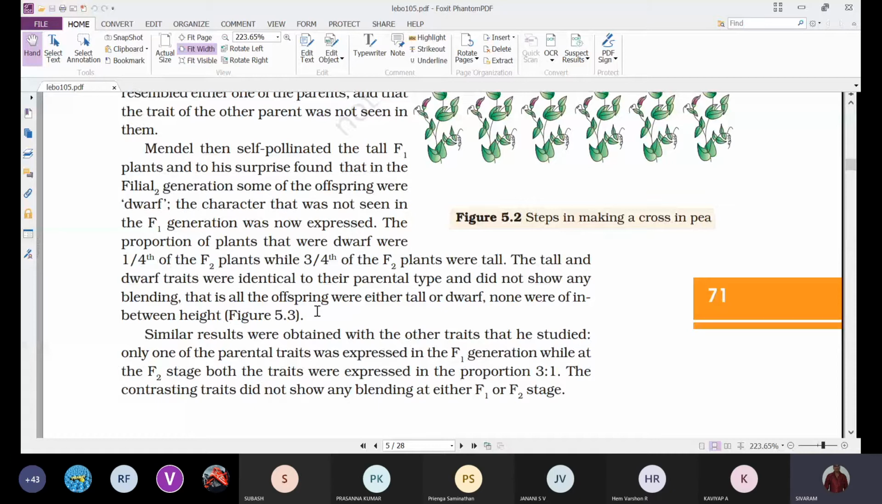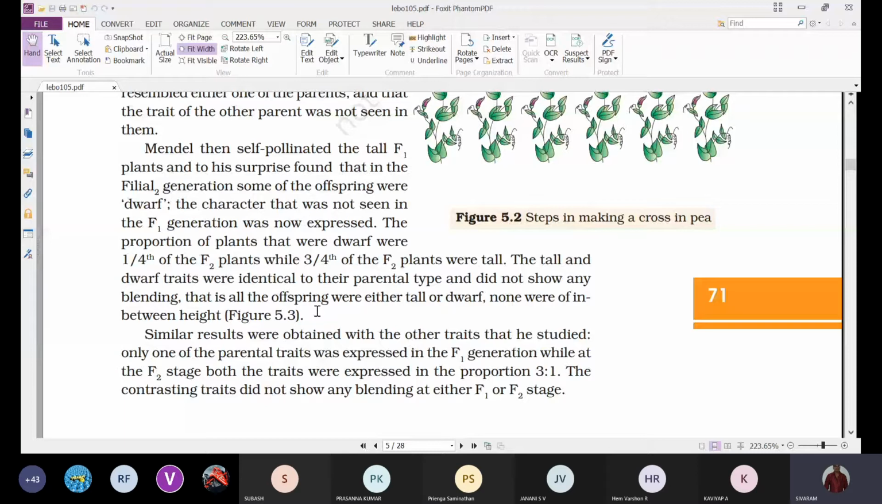That means he has selected only one. For example, he has got all the tall plants in the F1 generation. All the plants were completely bagged to prevent unwanted pollination, to prevent cross pollination. Here his aim is not cross pollination; he has to undergo self pollination. So here he didn't do any emasculation, but he did bagging to prevent unfortunate cross pollination.